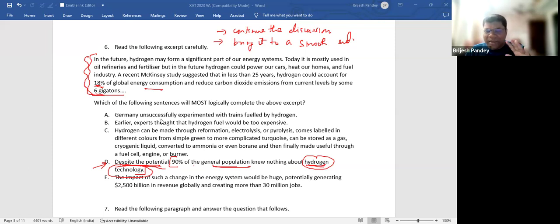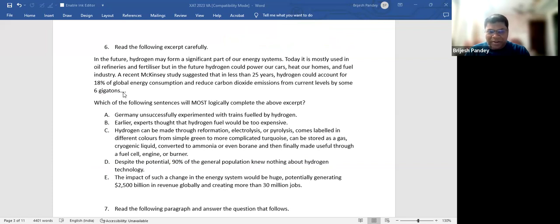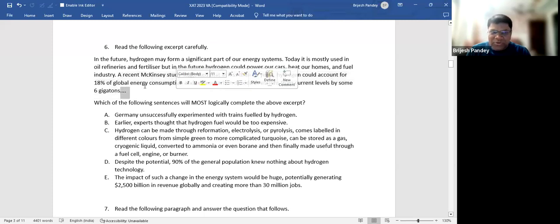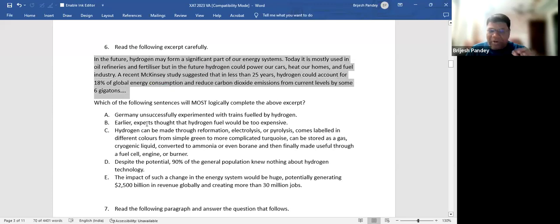Just take it as another parajumble in which the sentence that comes towards the end should gel with the earlier sentence, and its meaning and message should be in tune with what is discussed in the rest of the paragraph. Okay, that is how you solve paragraph completion.